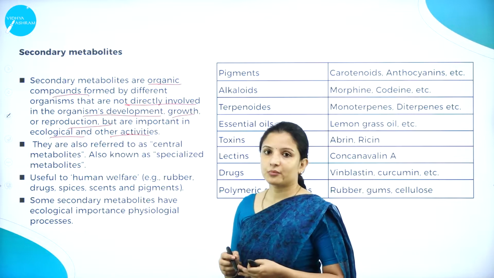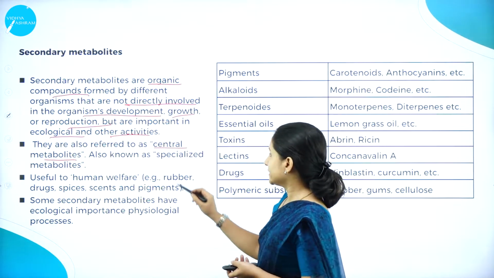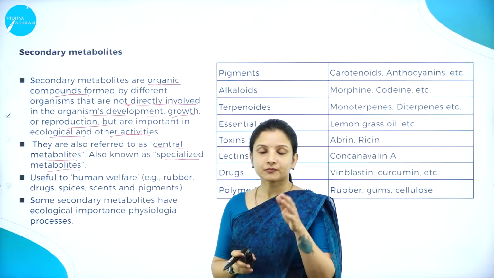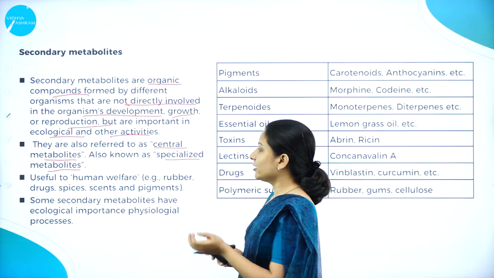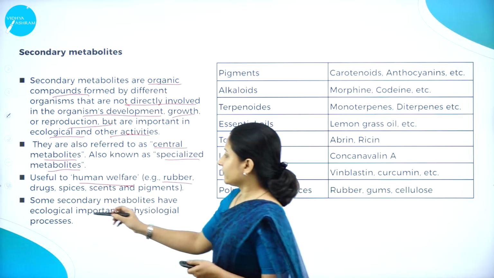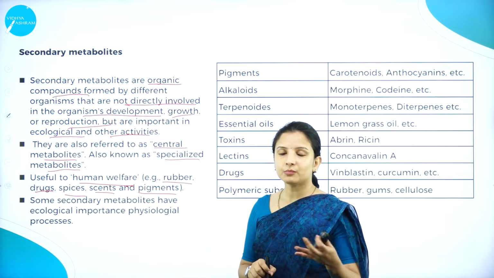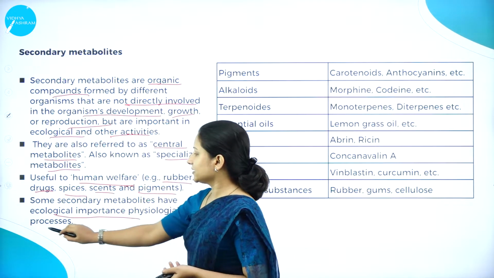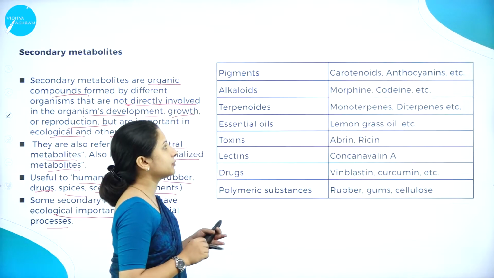These secondary metabolites are also called the central metabolites, and they are also called the specialized metabolites. Though they are not helpful to the plant directly, they are helpful for human welfare. For example, we have rubber, various drugs, spices, scents, pigments, and all these. And some secondary metabolites are also ecologically important for various physiological processes. So we shall study a few of the secondary metabolites here.